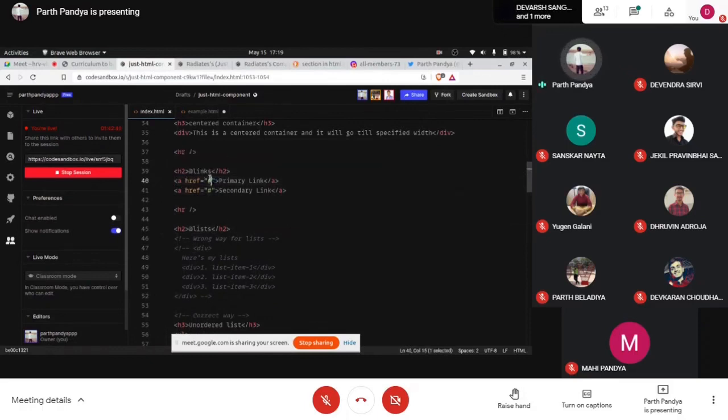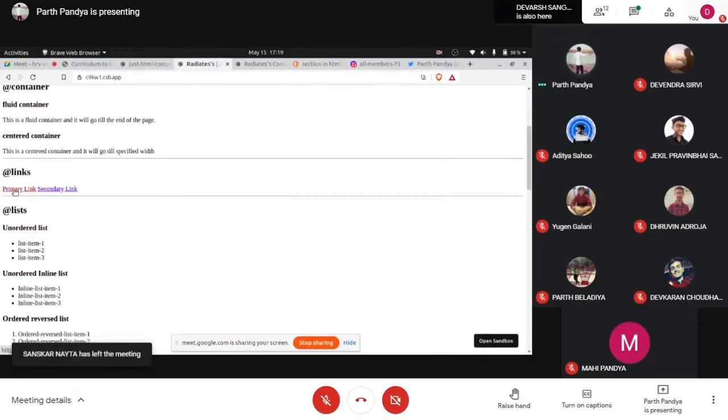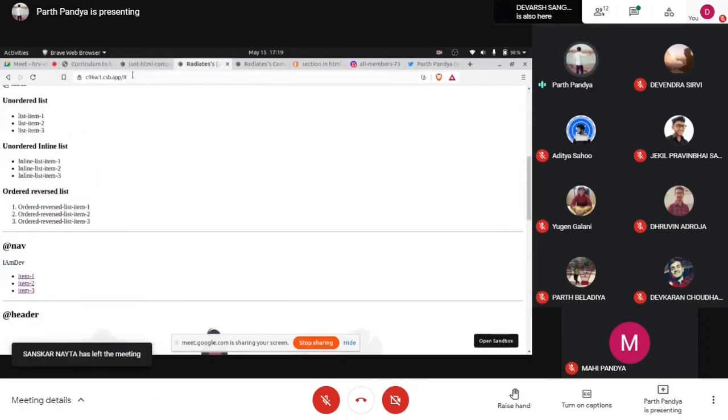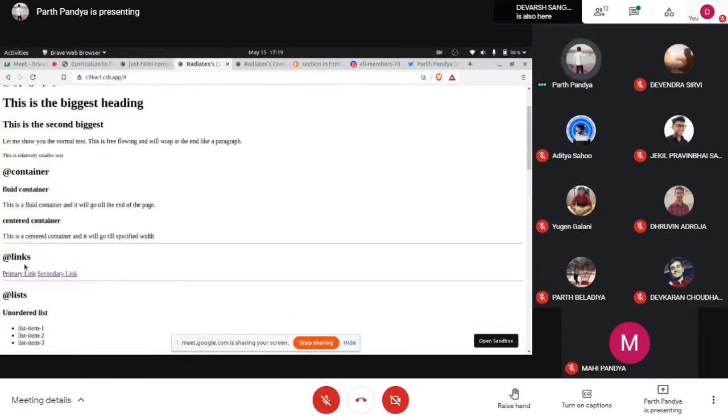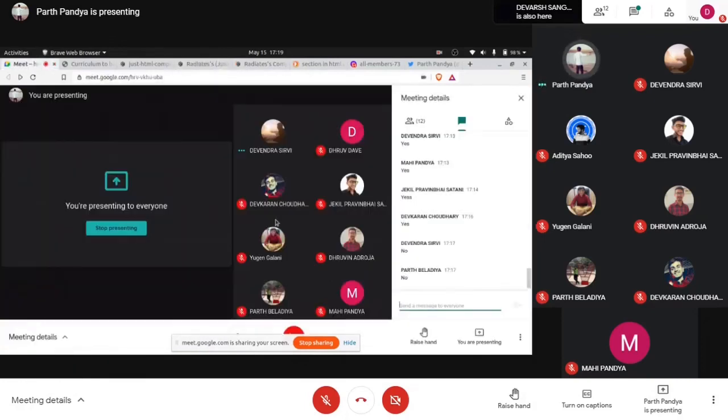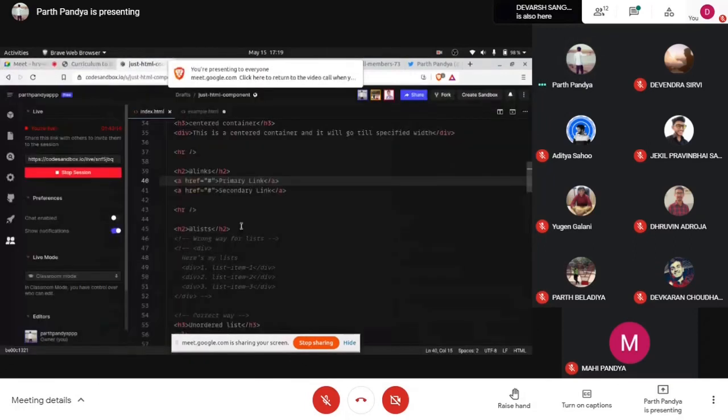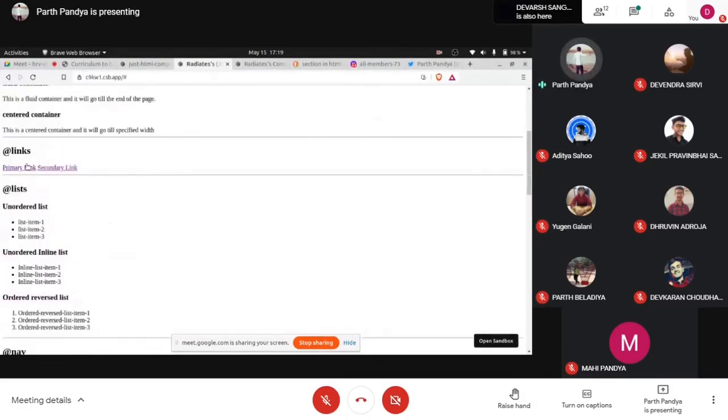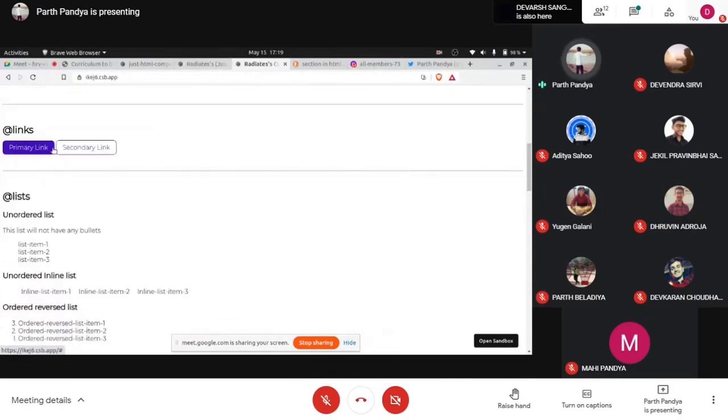This is actually done to declare a link as a dead link. Whenever we use hash with href, it means this link is not active. This is a dead link. It will show up here with hash, but it has no meaning. It has nothing linked. HTML links generally look like this. The primary link and secondary link both look the same unless we add CSS to them. And after we add CSS, they will look like this.